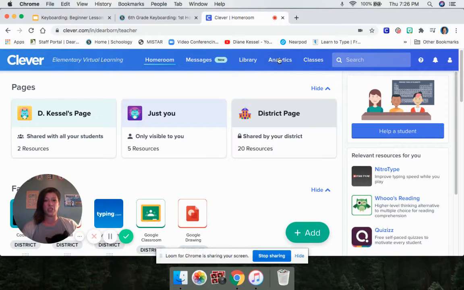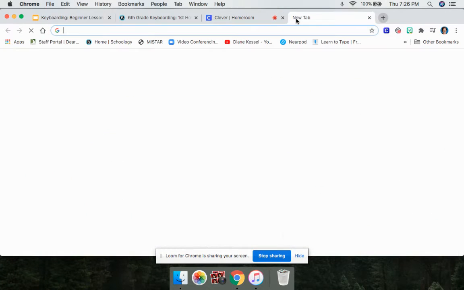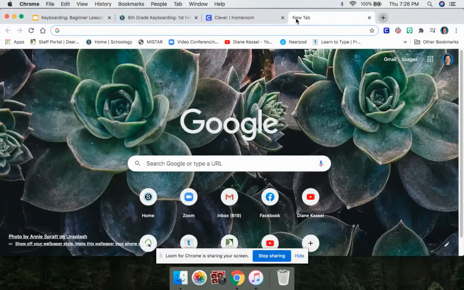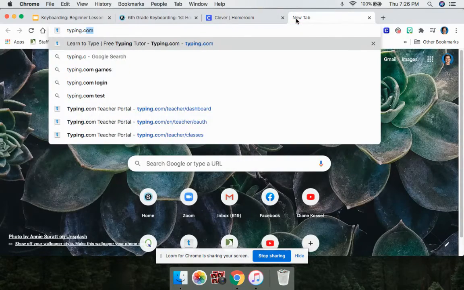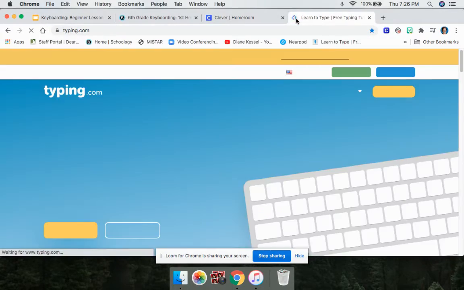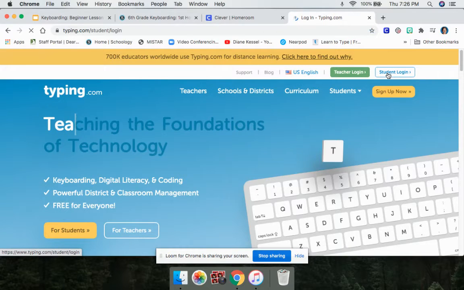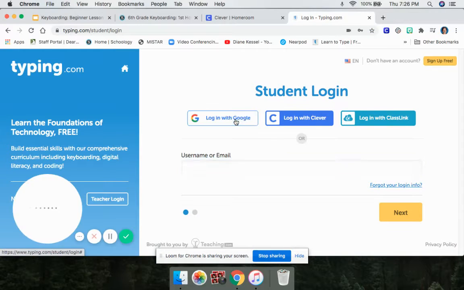I'm going to do this the wrong way. Don't watch. Because if I sign in through typing.com that way, it shows you my teacher page, and we don't need to see my teacher page right now. We need to see a student page. This is not how you sign in. I repeat, this is not how you sign in.